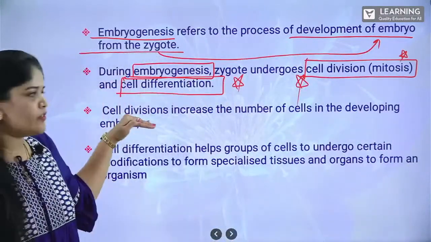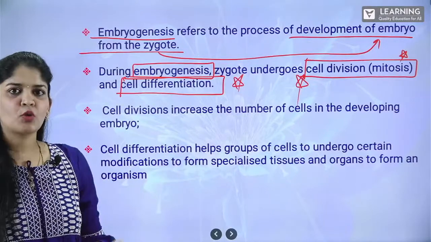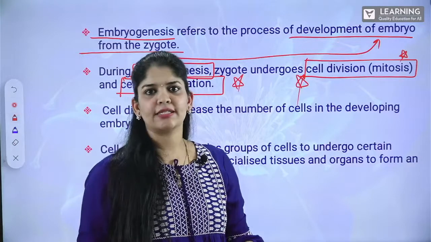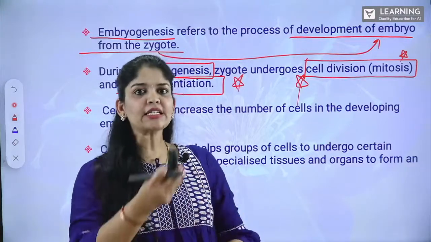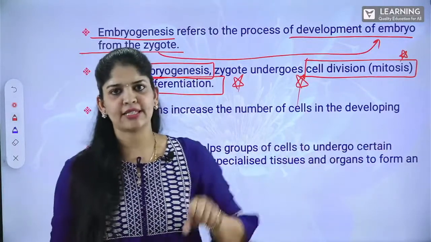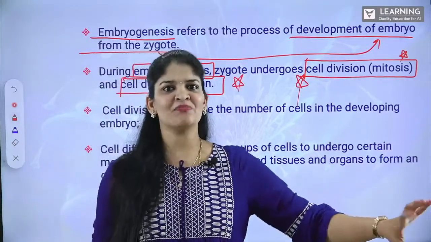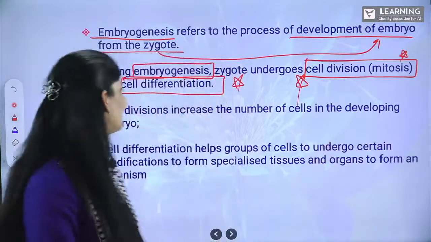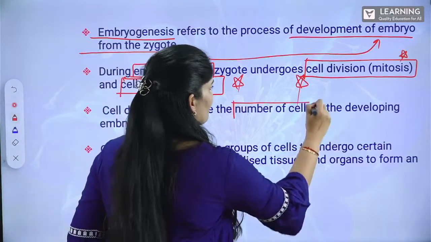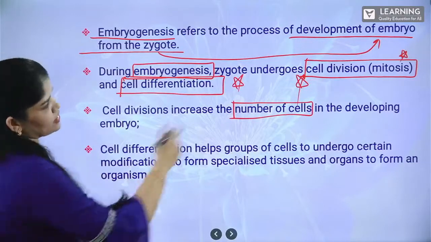Now, what happens with cell division? One cell divides into two, two cells divide into four, and so on. So it results in an increase in the number of cells, obviously. Now, that increase in the number of cells has to be differentiated in order to construct its levels of organization, starting from cells, tissues, tissue systems, organ system, and finally organism, a complete individual, right? Cell division increases the number of cells in the developing embryo.